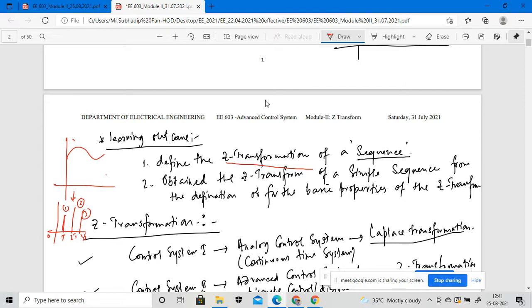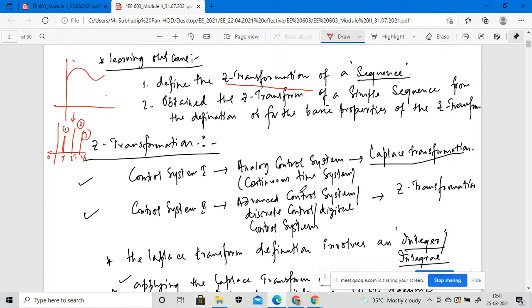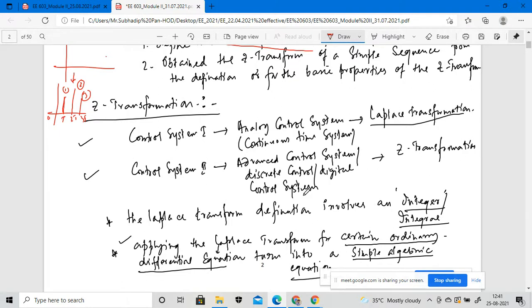The second outcome is you have to obtain the Z transformation for a simple sequence of signals, and also we have to discuss the definition and the basic properties of the Z transformation. Okay, so that will be studied in this particular Z transformation module. Now, what will be the Z transformation?